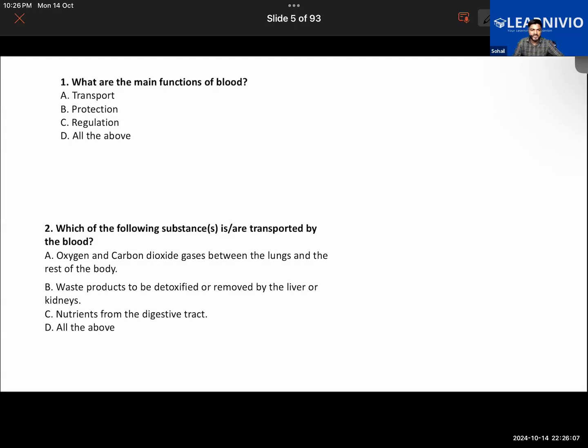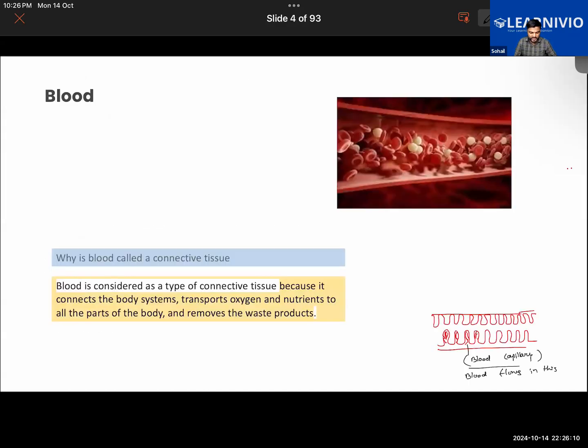Yes. By the way, there's one more thing I would like to discuss with you guys. There's one point that is missed here. So far, what we have learned about the different functions of the blood is acting as a medium of transportation for all the essential substances in our body. It is carrying the waste material to the kidney, from where the waste material is filtered out.